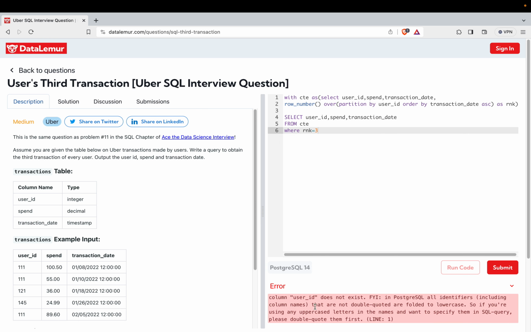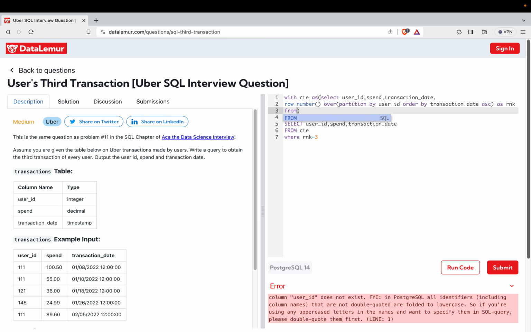What is this? Column user ID does not exist. Oh, sorry, sorry. I have not written from where I am taking this data. So I'm taking this data from transactions. So now it is done, right?